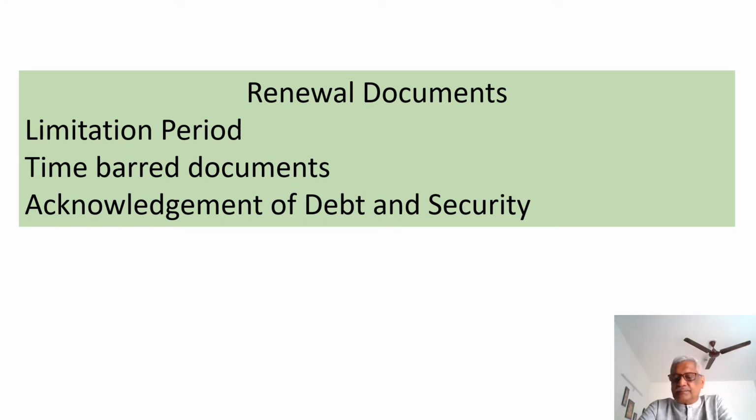Having understood the primary and the charge creating documents, let us understand what is meant by renewal document. Within the renewal document, we need to understand what is meant by limitation period, what is meant by time barment of document, and what is meant by acknowledgement of debt and security.